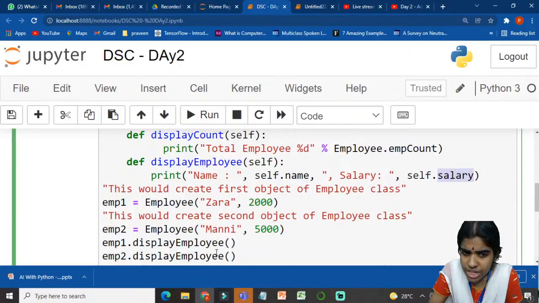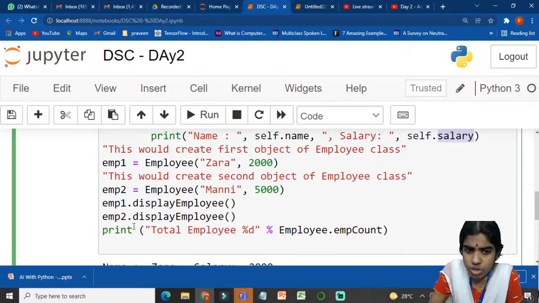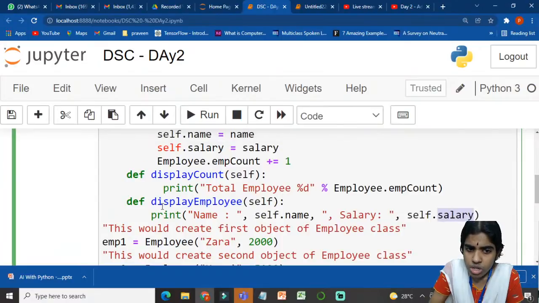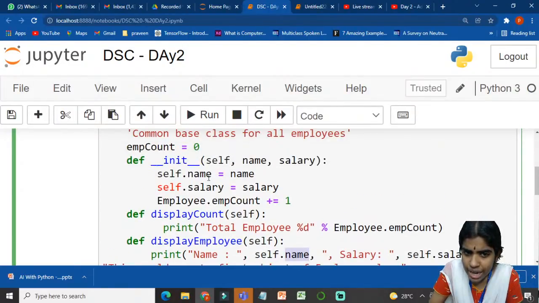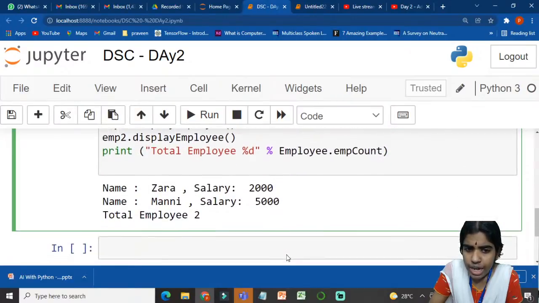Whichever function I have to call, how do I have to do it? Using the variable name, using the dot operator, I have to call the corresponding function. So I am just calling this display employee function. Self denotes the instance of the class. So print self.name. I have already initialized the name and salary of my employee, right? So I am just printing the name of my employee, self.name. So Manny is his name, and how much salary he is earning.